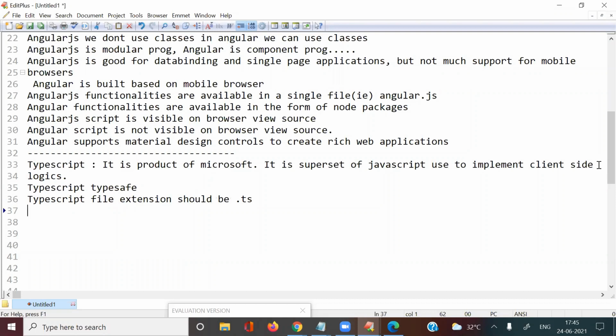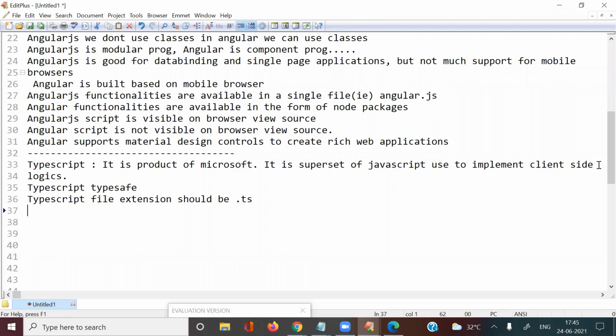What is the file extension of TypeScript here? It should be .ts, like login.ts, registration.ts. In this TypeScript, we are accessing the Angular features for more additional functionality. Our coding is TypeScript coding only.